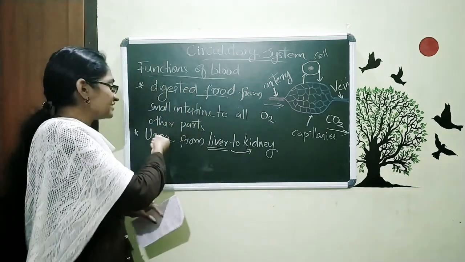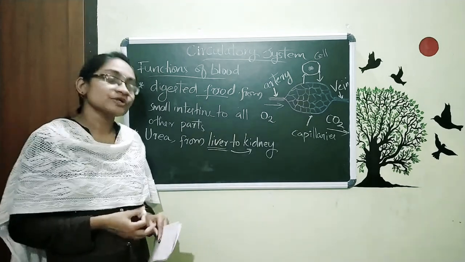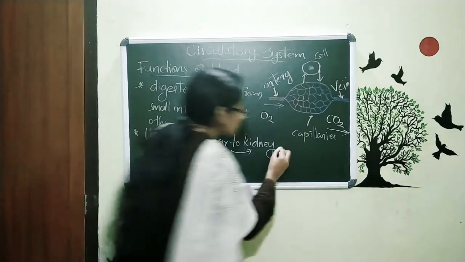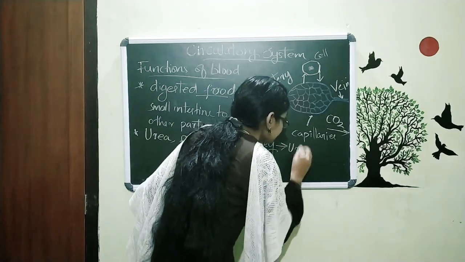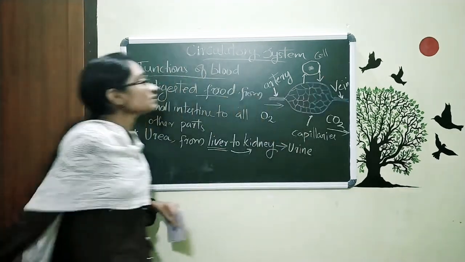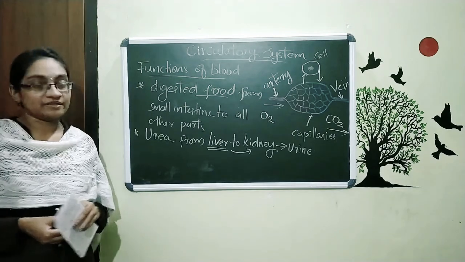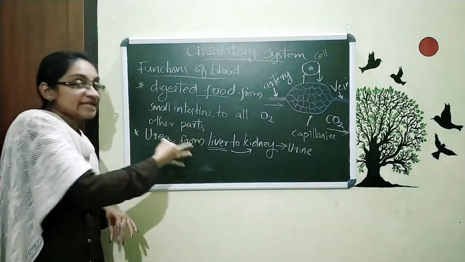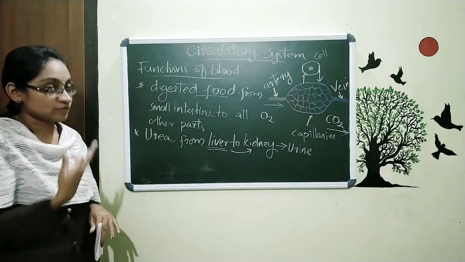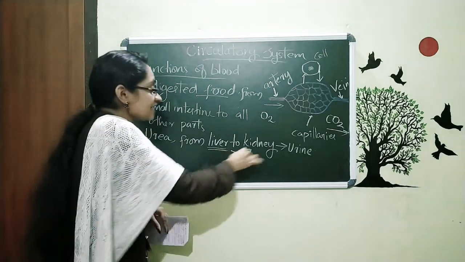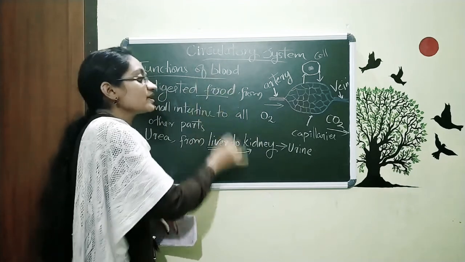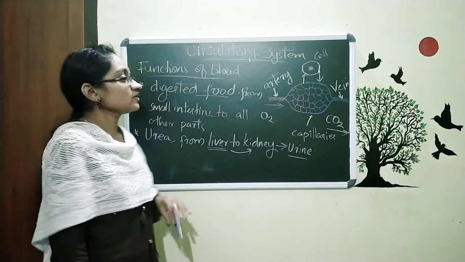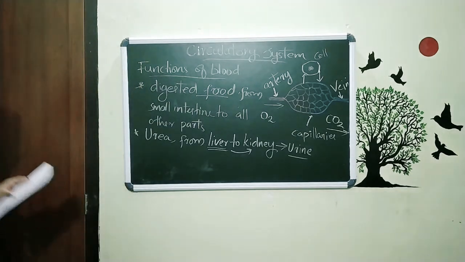Why are we transferring this urea to the kidney? To eliminate it from our body in the form of urine. So this is also done by blood. Blood is collecting urea from the liver, and it is also a type of waste in our body, and that is transferred to the kidney through blood, and it is eliminated in the form of urine. So that is the next function of blood.